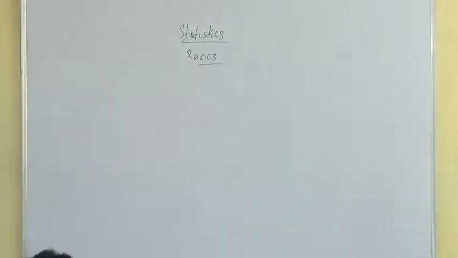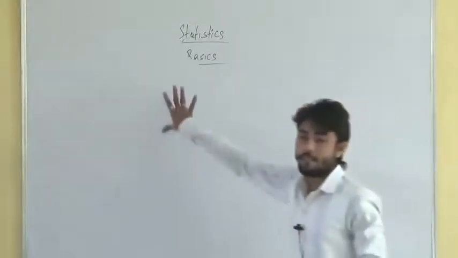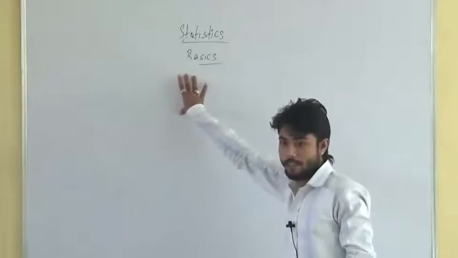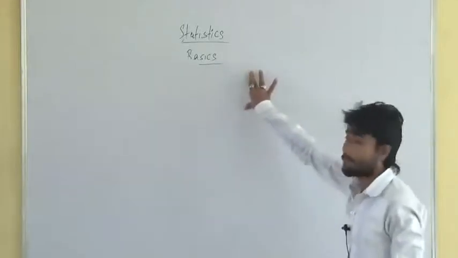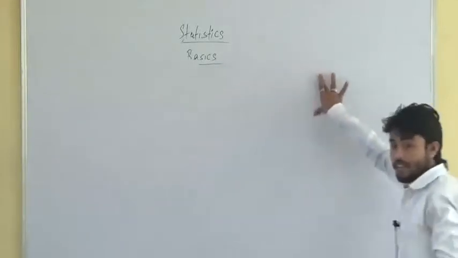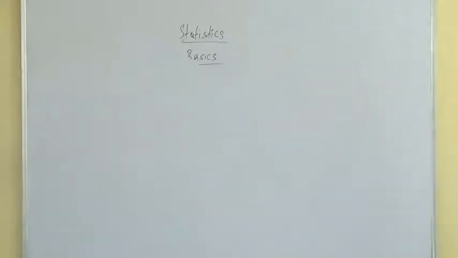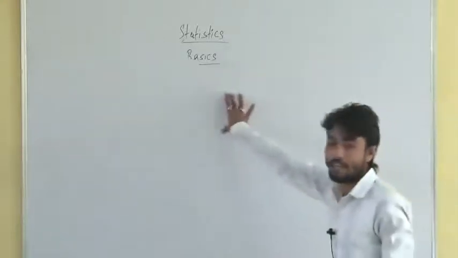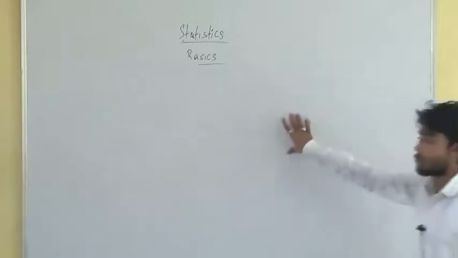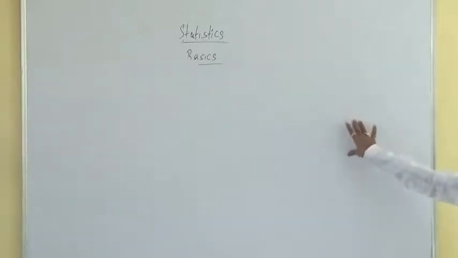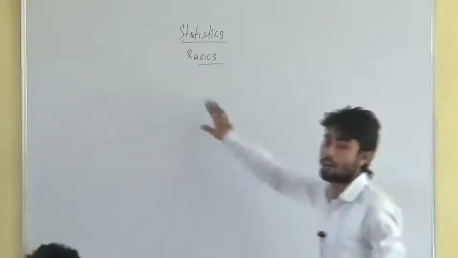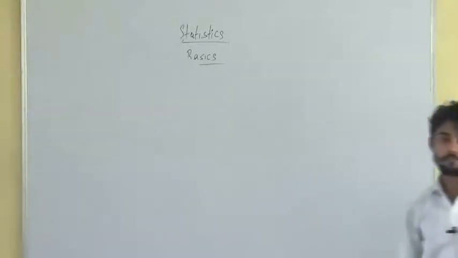Now, what more can we study under this topic? I told you statistics is the collection of data, presentation of data, then summarizing, analyzing and interpretation of the data. We saw how the data can be collected: primary data, primary sources, secondary data, secondary sources. Now the next topic is how to present the data.